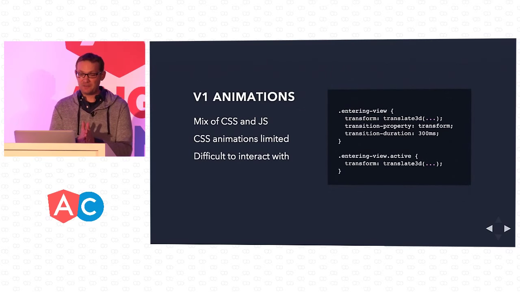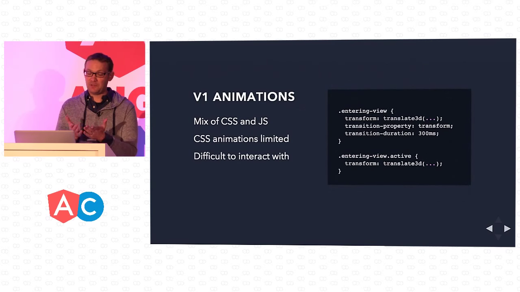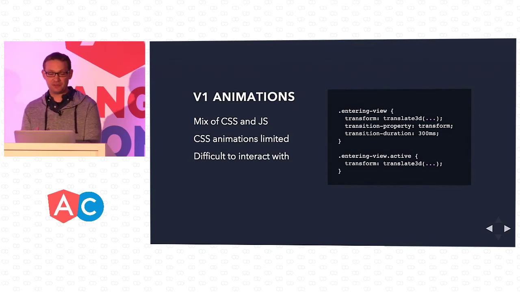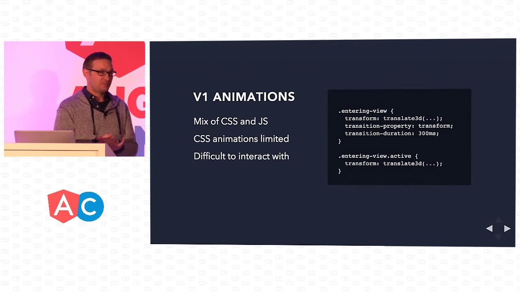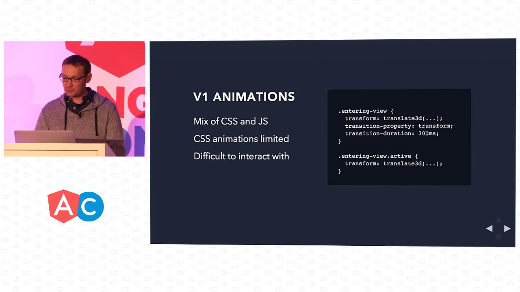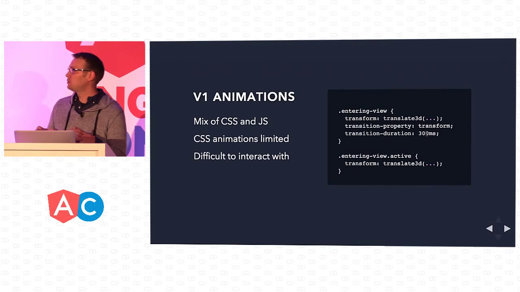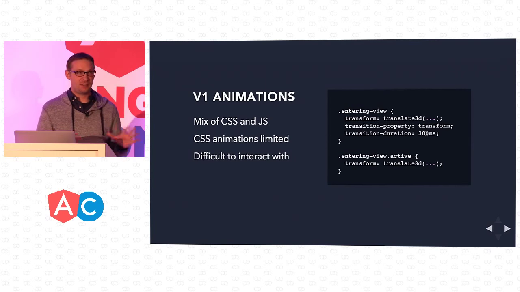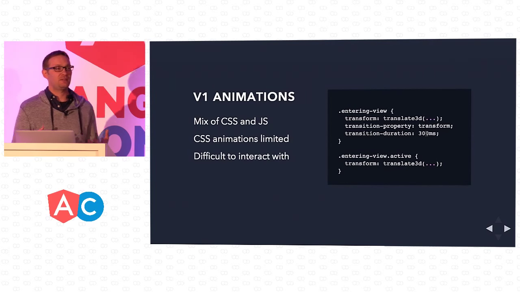In addition to our V1 animations, which were a mix of CSS and JavaScript, and both of them have their benefits. CSS animations are great for hardware acceleration. However, they're kind of limited because if you look at the example here, I'm directly saying that the duration should be 300 milliseconds. That is hard-coded in a static file, which is difficult to change and difficult to interact with. I have nothing against CSS animations. It's just that they're difficult to interact with.